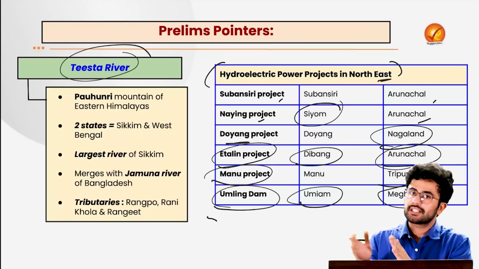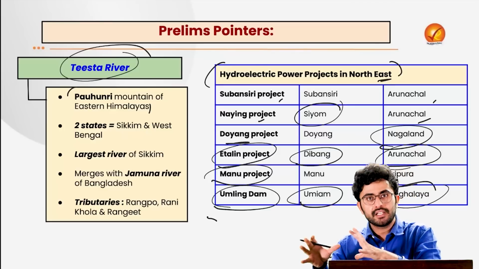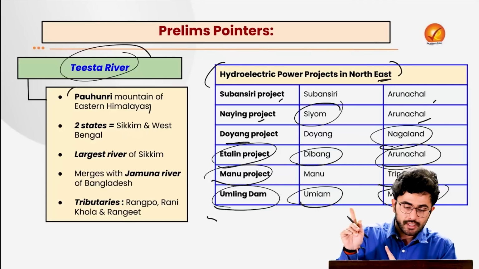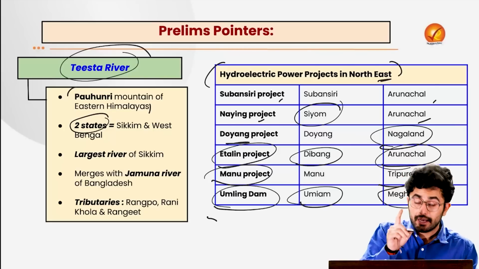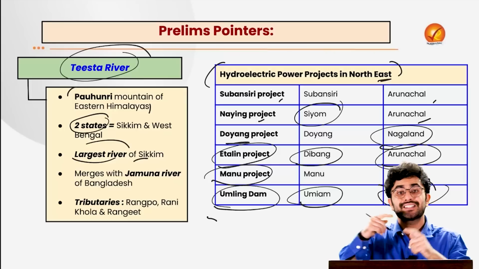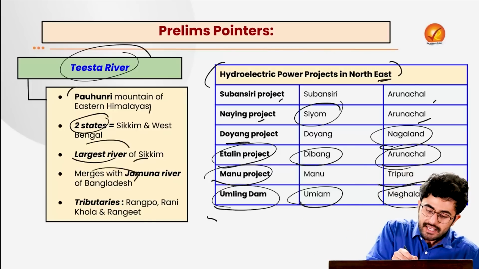Also, a few facts about the Teesta river. It basically originates from the Pauhunri mountains of the eastern Himalayas in Sikkim itself, not in Tibet. It flows basically in two states, Sikkim and West Bengal. Remember, it is the largest river of Sikkim and the second largest river of West Bengal. And it merges with the Jamuna river in Bangladesh.